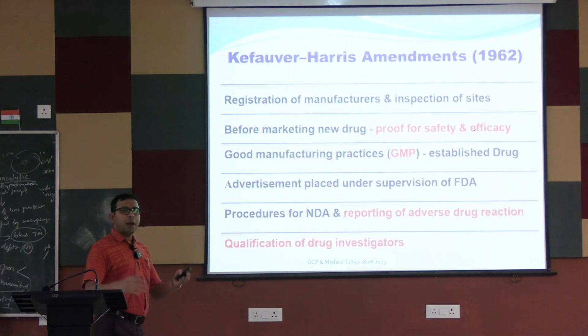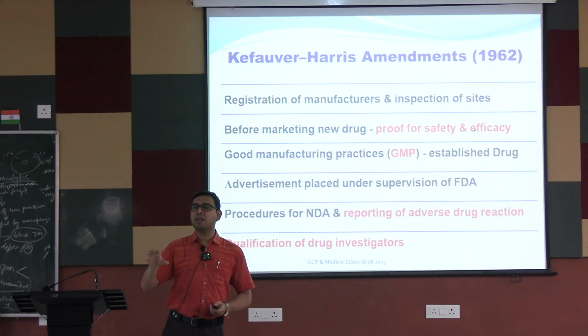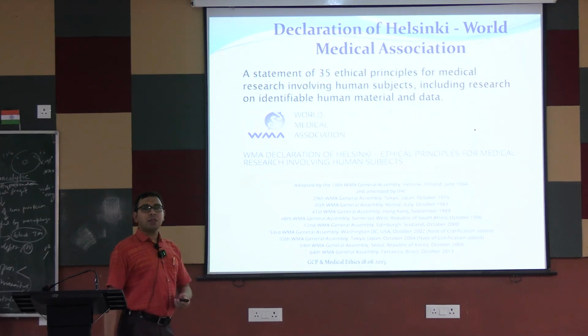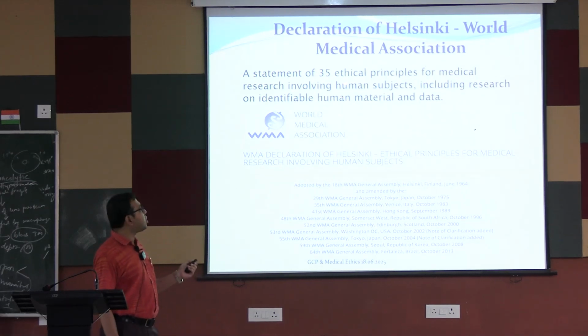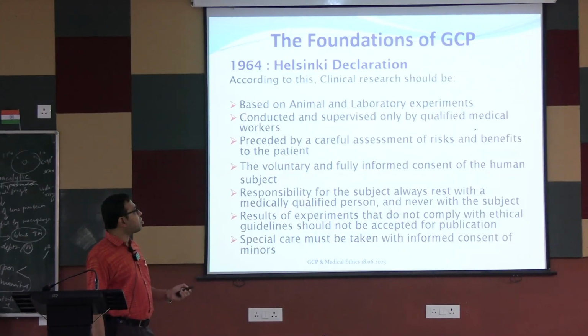Some amendments came. Amendments mean more stringent drug regulations are being enforced. Okay. Then came the Declaration of Helsinki in 1964, where different ethical principles were enacted. This was done by the World Medical Association.